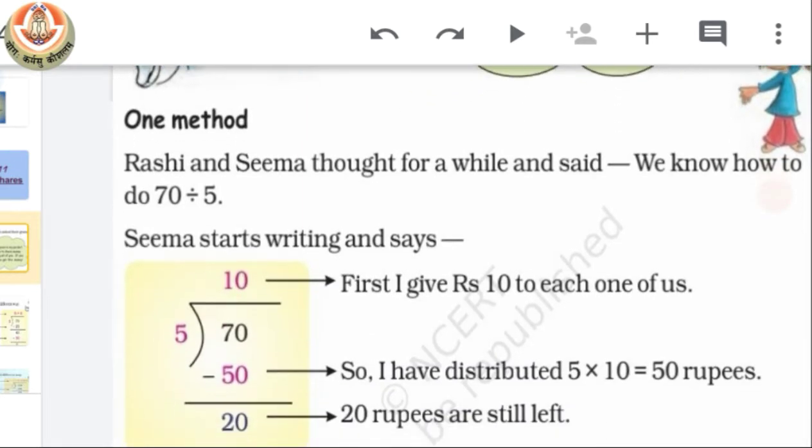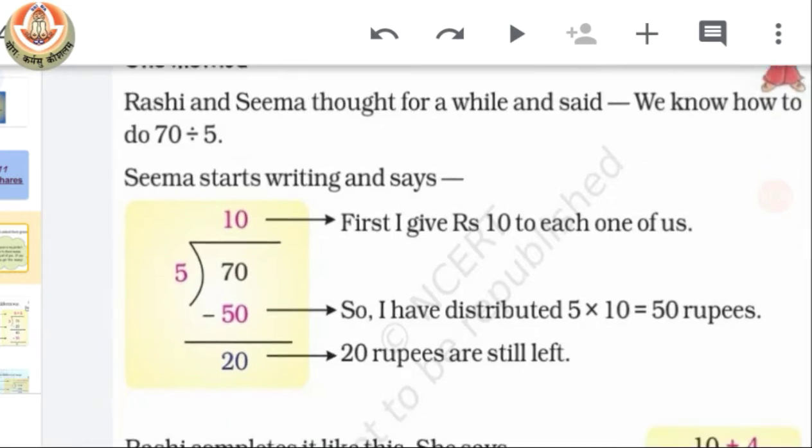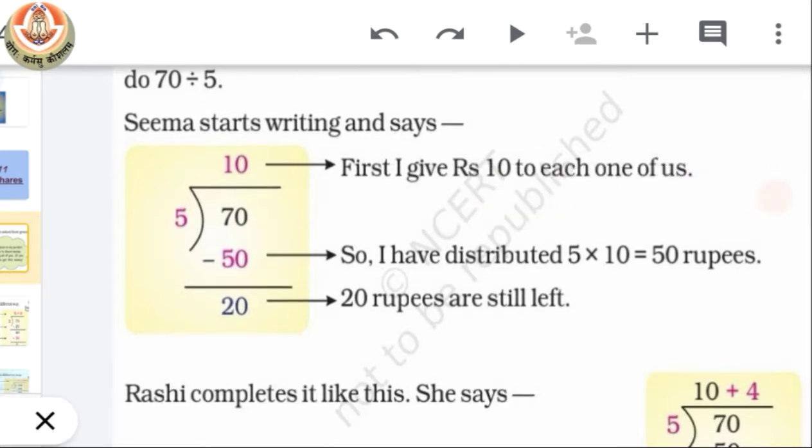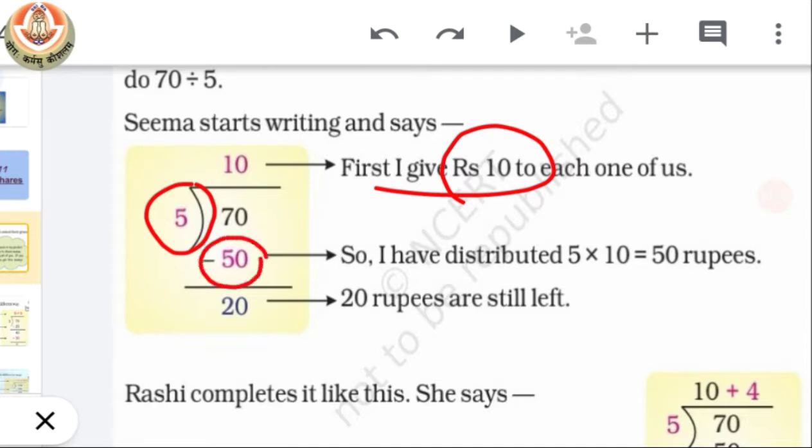Now the first method is Rashi and Seema's. They thought for a while and said, we know how to divide 70 by 5. So Seema started writing, and this is the way Seema divided 70 by 5. What did she do? She first gave rupees 10 to each one. When we give rupees 10 to each of them, they are 5 in total, so how much money is already distributed? 50.